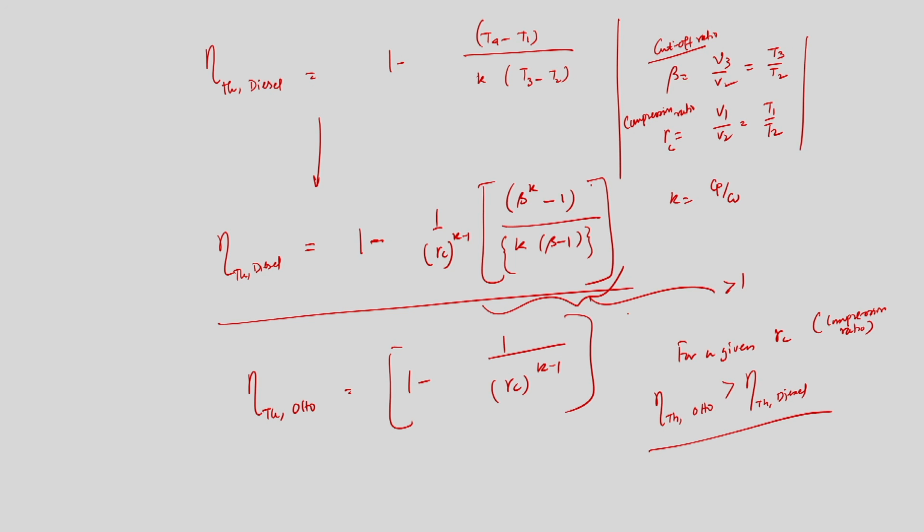If that is the case, then it can be concluded that constant volume combustion at TDC is more efficient than constant pressure combustion.